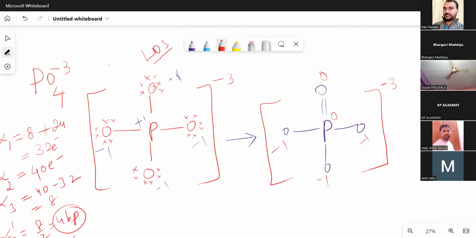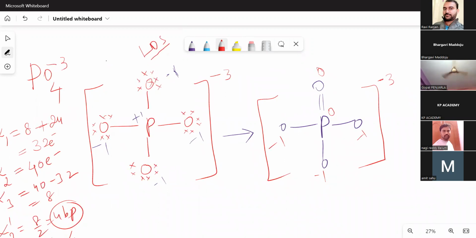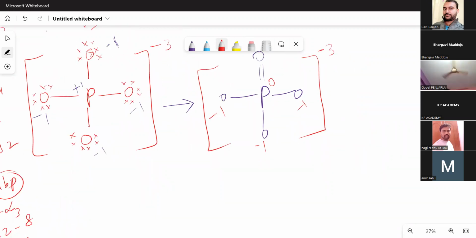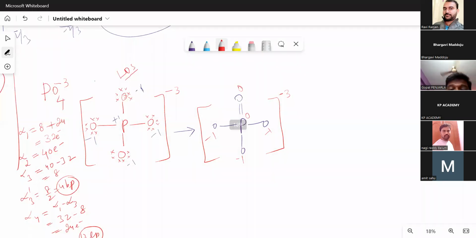Now, when the double bond comes into the scene, what happens? This will result in resonance, right? So many resonance canonical structures are possible for this.